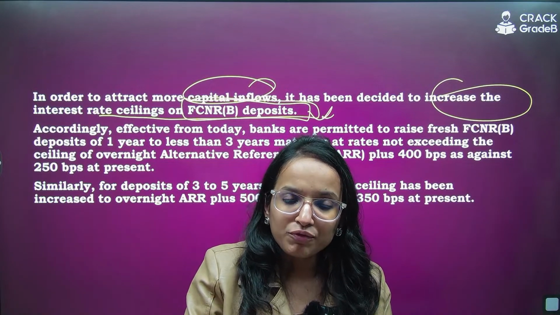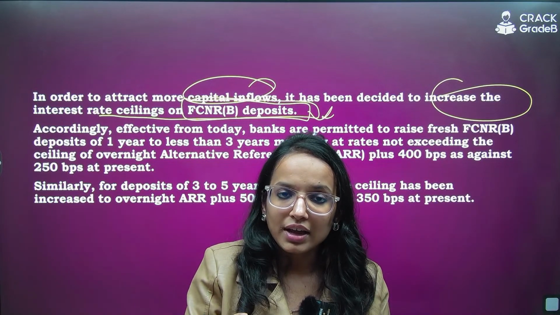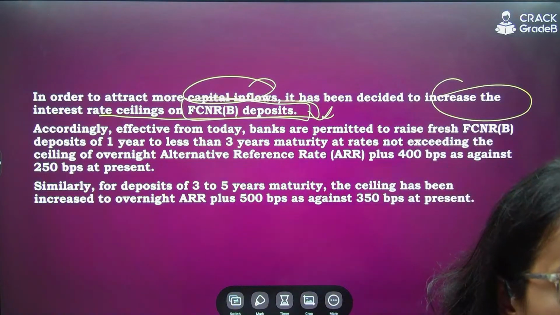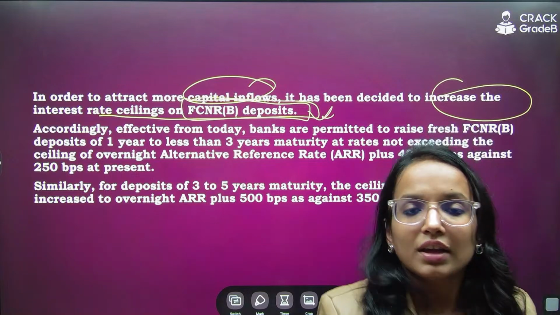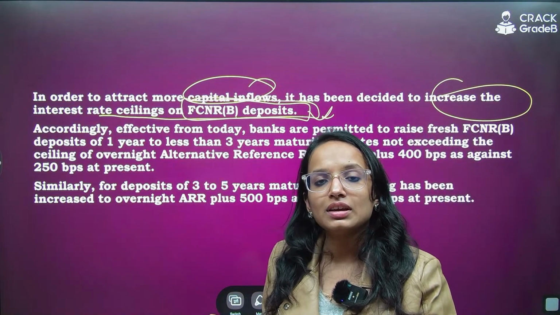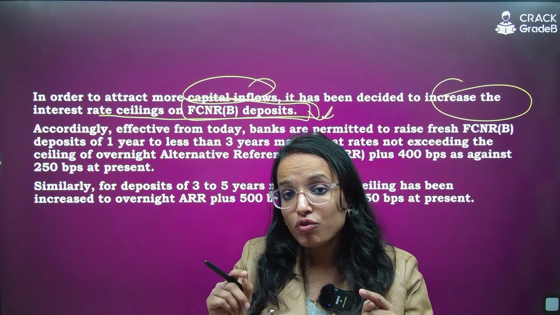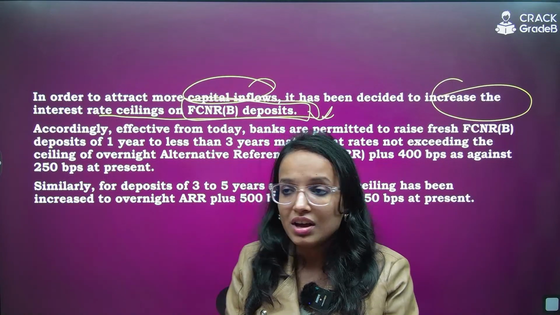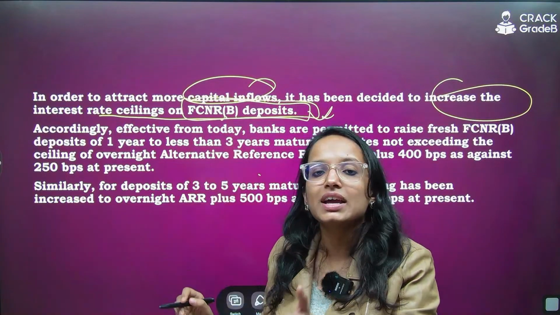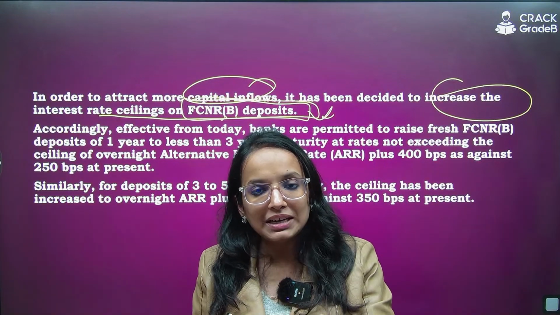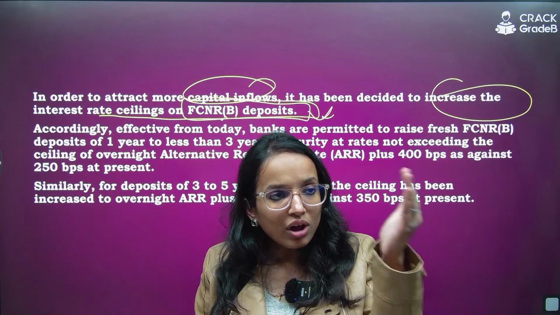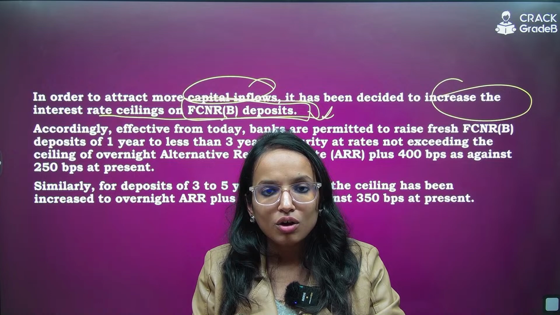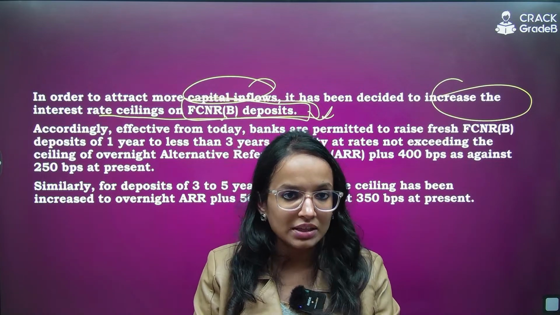Suppose an NRI wants to deposit his or her money in the form of foreign currency in India, that can be deposited in an FCNRB account maintained in foreign currencies, in all currencies like US dollar, British pound, Japanese yen, Australian dollar.